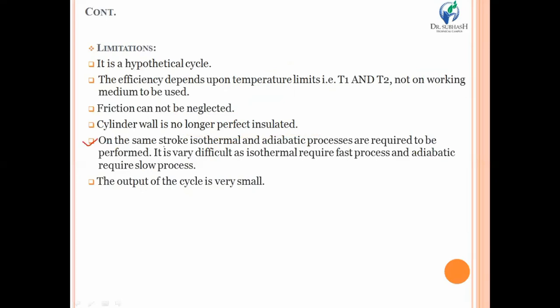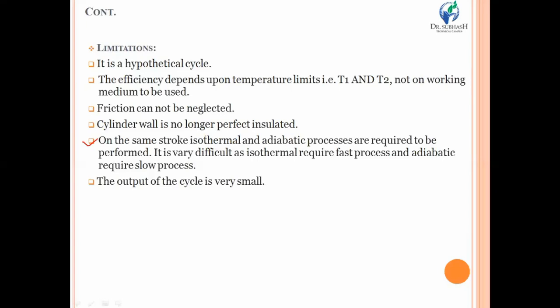Fifth is that in the same stroke, you have to perform isothermal and adiabatic processes. That means A to B and B to C should be performed within a single stroke of the piston. If you are performing the isothermal operation and you require constant temperature, your piston should be moving at very fast speed.